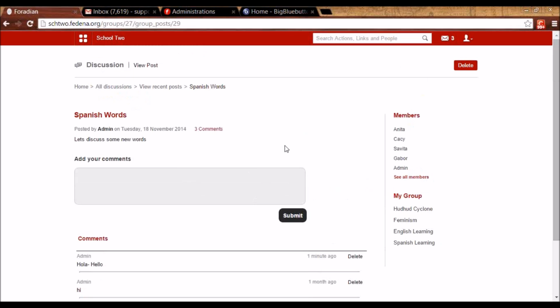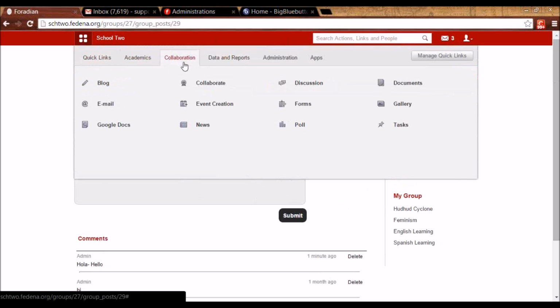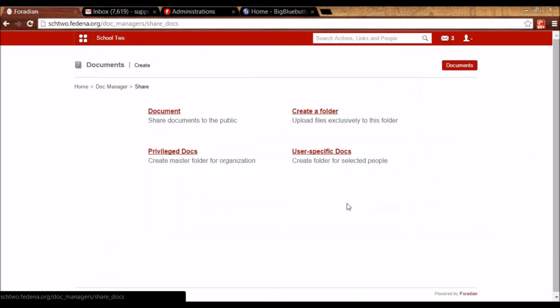The next plugin that we are going to see is Document Manager. So we can go to Collaboration, and we can go to Documents. And here you will see this option Create, which will be there only for the administrator of Fedena or anyone with Document Manager privilege. Let me click on this Create, and you will see that the admin has 4 options.